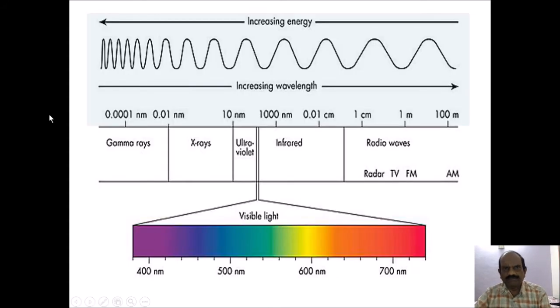This is the visible spectrum of light, from 400 nanometers to 700 nanometers. Wavelengths above 700 nanometers we call infrared, and below 400 nanometers we call ultraviolet rays. Beyond the ultraviolet there are gamma rays, X-rays and so on. Above infrared there are radio waves: radio, TV, and FM and AM waves.